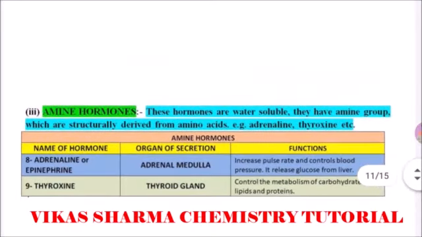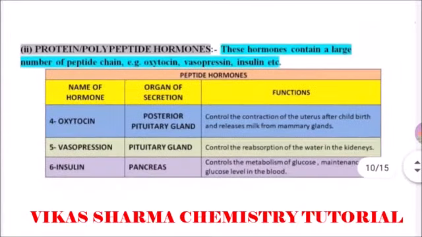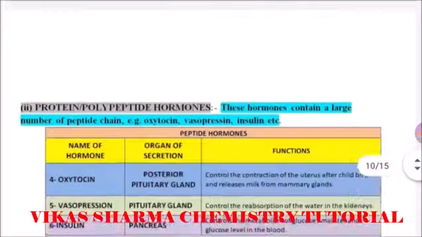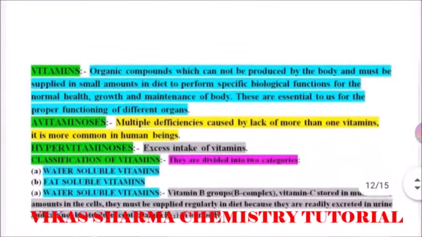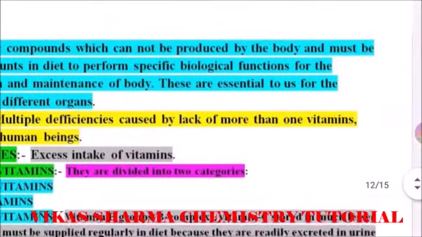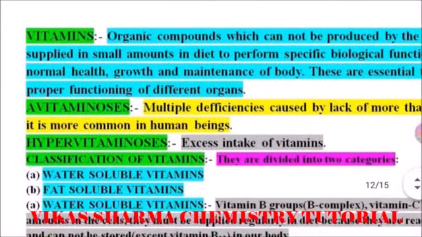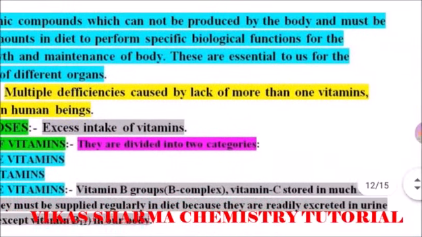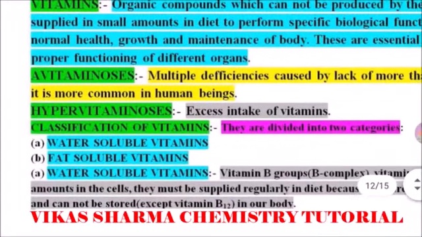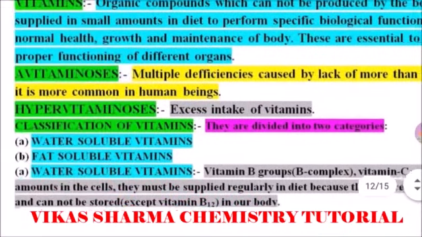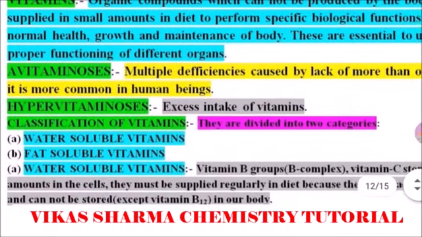So students, mainly there are three types of hormones: the amine hormones, the peptide hormones, and the steroid hormones. Now we start the next topic, which is vitamins. Vitamins are organic compounds which cannot be produced by the body and must be supplied in small amounts in the diet to perform specific biological functions for normal health, growth, and maintenance of the body. These are essential to us for the proper functioning of different organs.